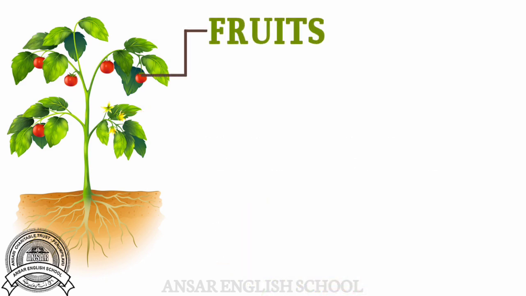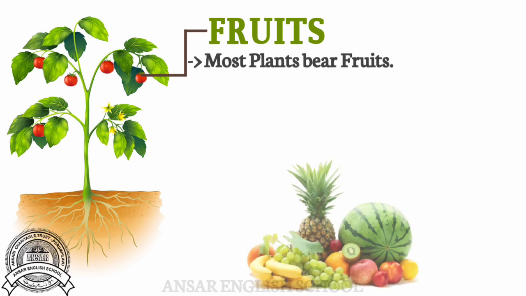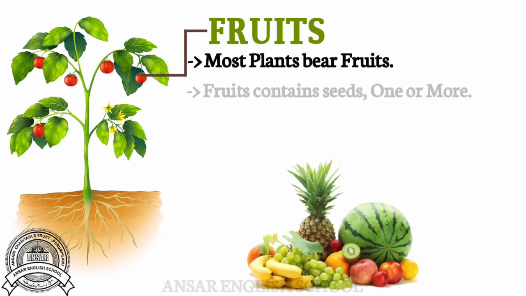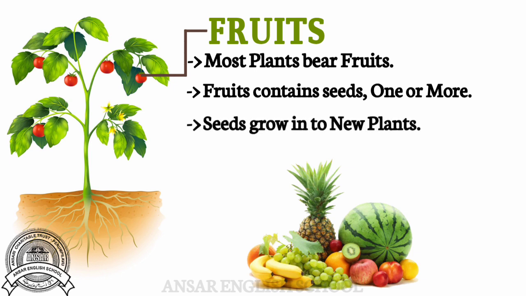Fruits. Most plants bear fruits. Fruits contain seeds. Some fruits contain one seed. Some contain many seeds. Seeds grow into new plants.